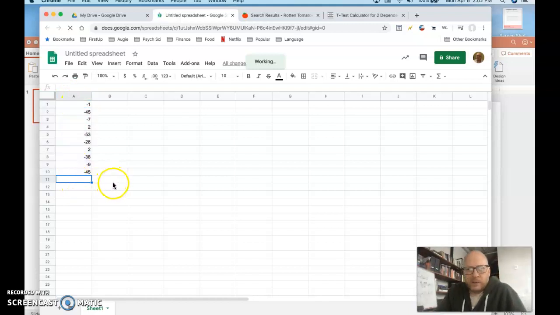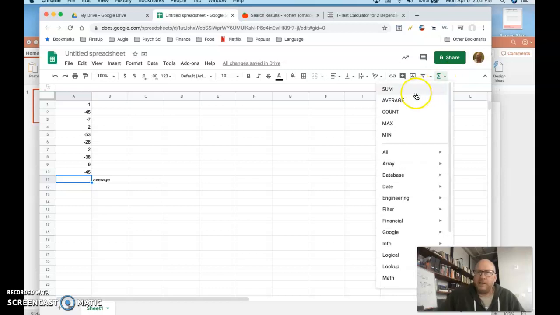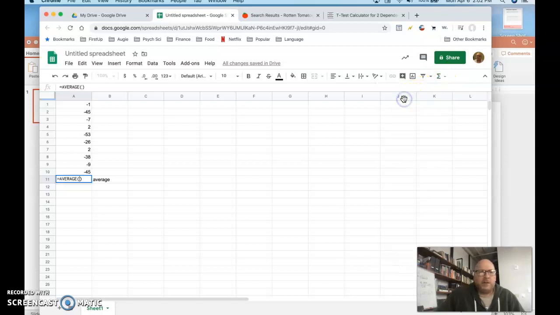The way this works is exactly the same as Excel. If you've used those before, this will be easy. If you haven't, I don't think it'll be bad. What I'm going to do is just in this spot below my numbers, I'm going to put in a formula for the mean. So here, I'm going to label that average, and then in this box right here, I come up to this sigma, which is the functions menu, select it, and just click average.